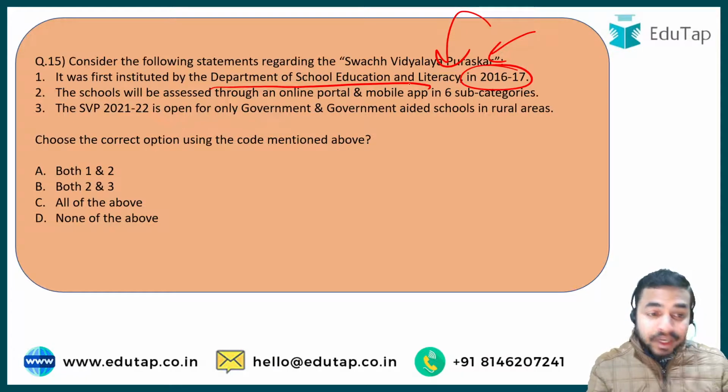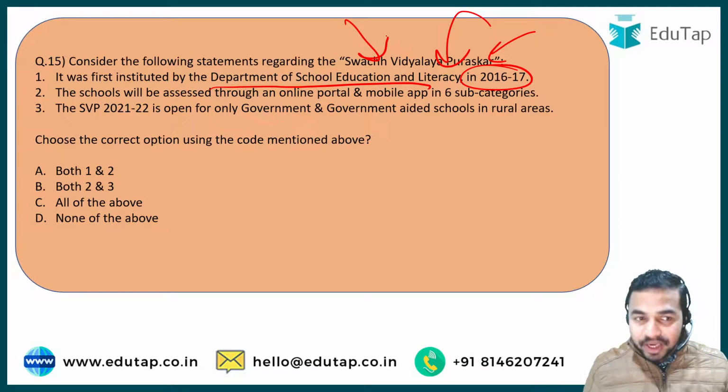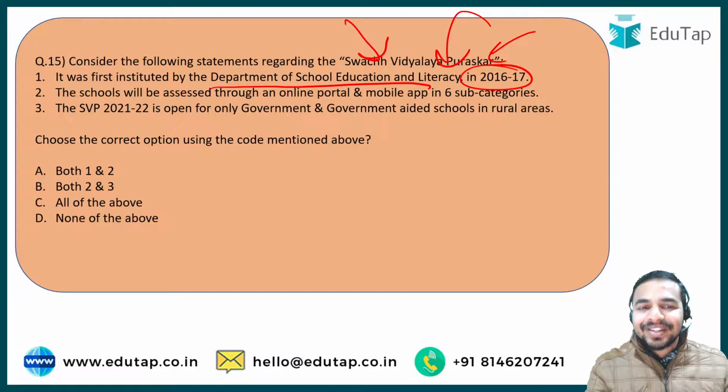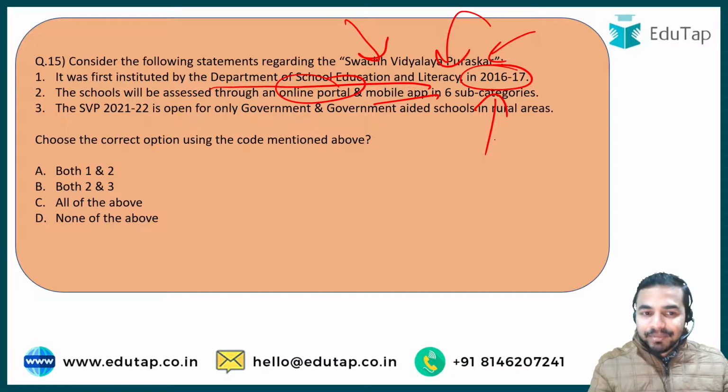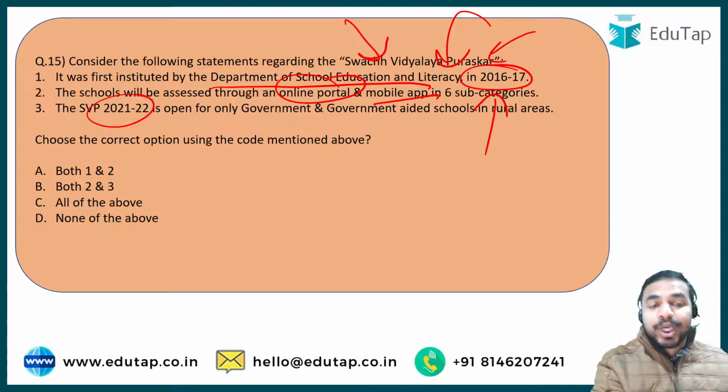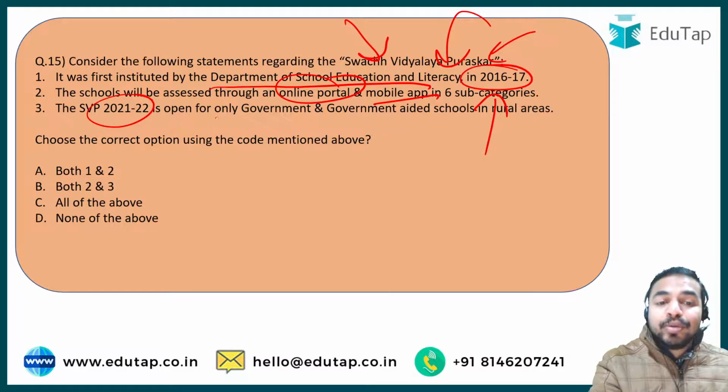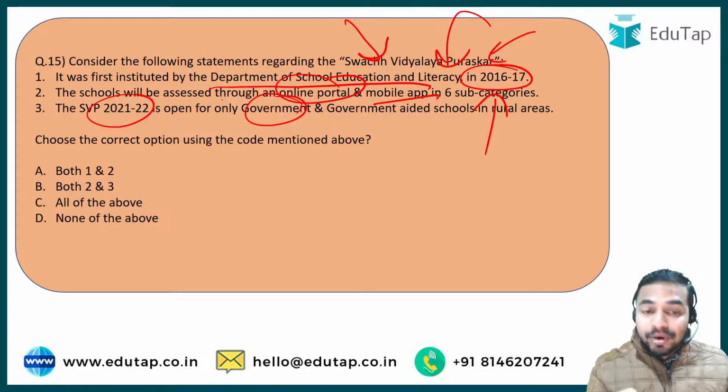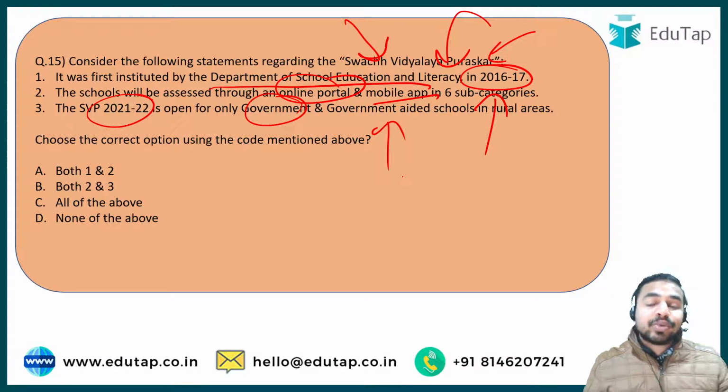And here in this question you are required to choose the correct option from the given statements, that which statement is correct in relation to the Swachh Vidyalaya Puraskar. See, the very first statement I have already told you. The second statement says that under this particular Puraskar, the schools will be assessed through an online portal and mobile app in 6 subcategories. And the third statement says that for the Swachh Vidyalaya Puraskar 2021-2022, this award will be open for only government and government aided schools in rural areas.